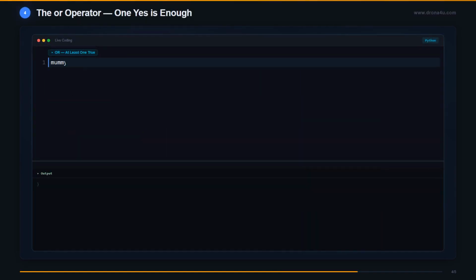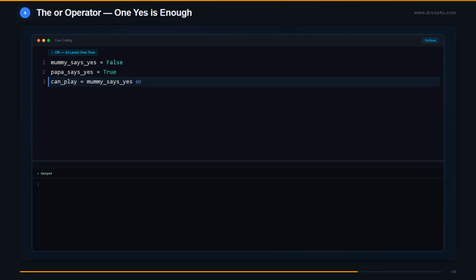Now meet the OR operator, the lenient parent rule. Mummy is busy. She says no. But Papa is free and says yes. With OR, just one yes is enough. Under the hood, Python checks the left side first. If it is true, Python does not even bother checking the right side. It already knows the answer is True.